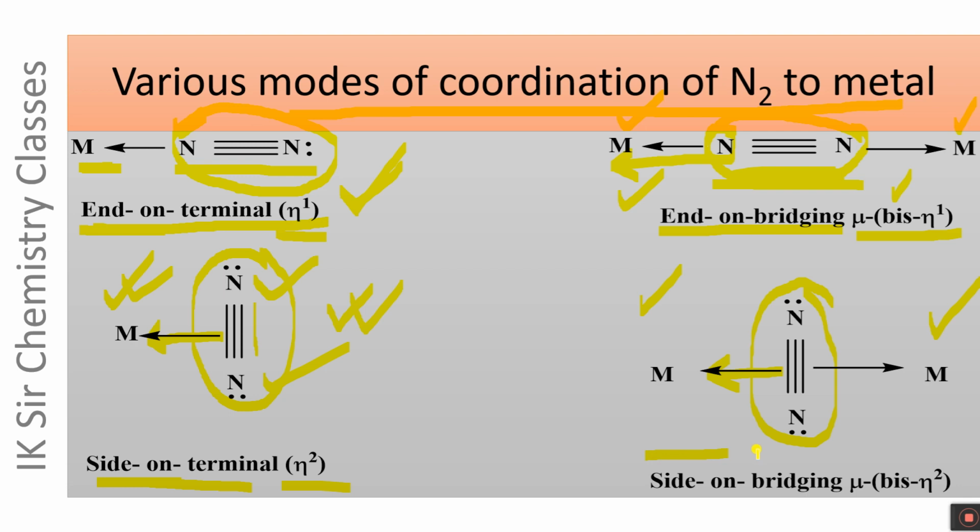N2 molecule acts as a bridging ligand, and hence it is called side-on bridging. Since N2 molecule is a bridging ligand, it is denoted by mu, and the hapticity of N2 molecule for this metal atom is 2, because both the nitrogen atoms are closely associated to the metal atom, and it is dihapto ligand for both the metal atoms, and hence it is represented as mu bis eta 2.